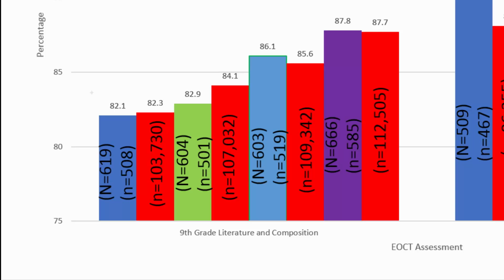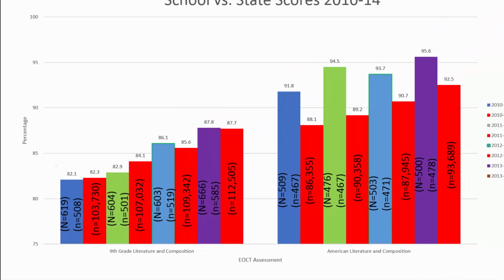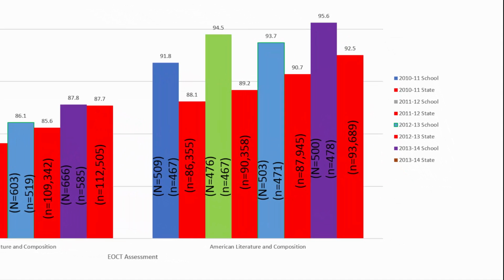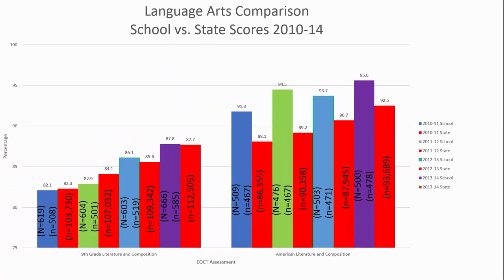In this particular area, the red represents the state scores. You'll notice that Wheeler High School is very close, within about 1% of the state, and we see a steady trend of increase. American literature is a little more sporadic on the scores, but still outpacing the state by a 3% margin in the 2013 to 14 school year. But we notice a steady trend. This is very positive, and compared to the state is doing quite well.